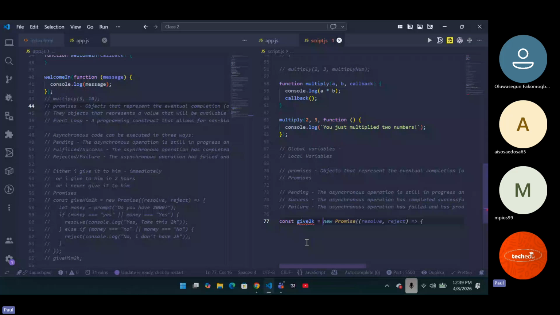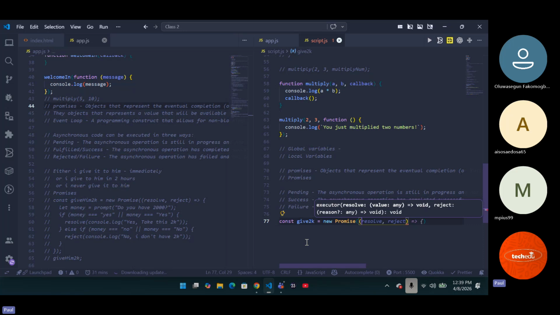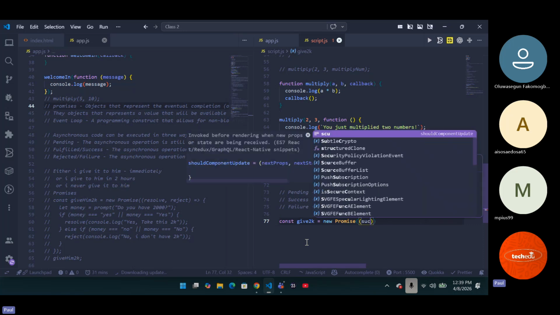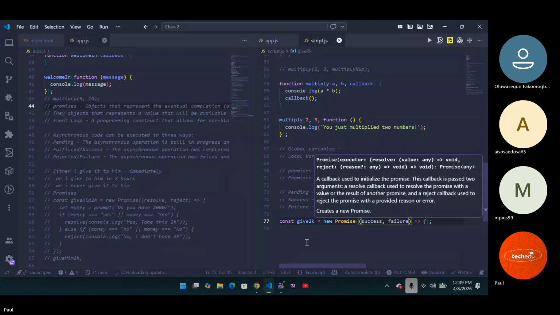Now, how do you create your promise? You have to use the new keyword, then Promise. This is how you create your promise. Your promise takes in two parameters, because the promise is also a function: success, or resolve, and failure. These two things are very much important.